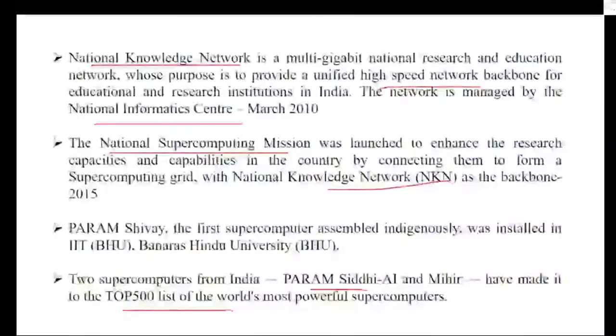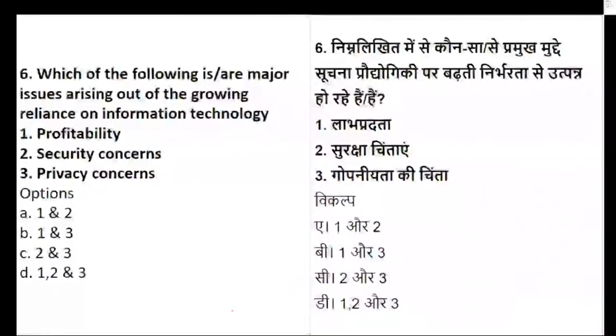Now coming to question number 6. Your time limit has started. Which of the following is the major issue arising out of growing reliance on information technology? So we are reliant on information technology, that is IT. What is the issue in that? Is it profitability, is it security concerns, or is it privacy concerns? Which of them are major issues when it comes to our dependence on IT?